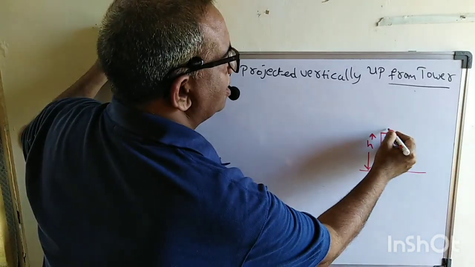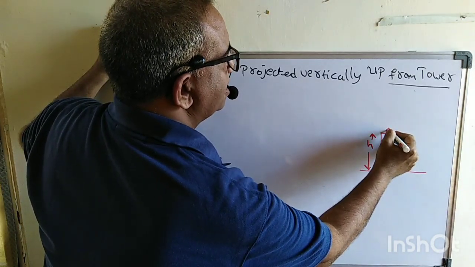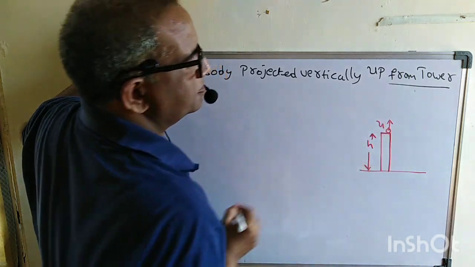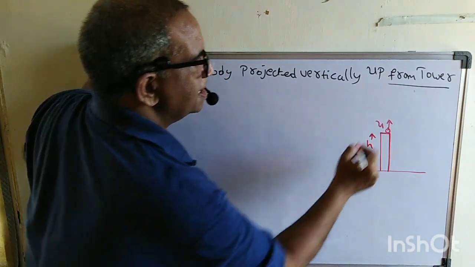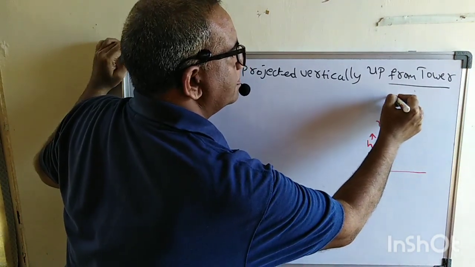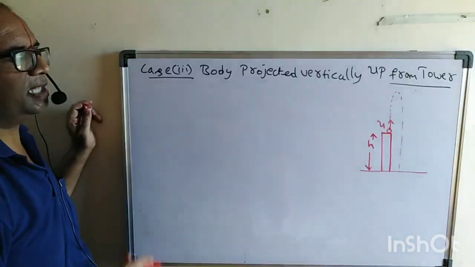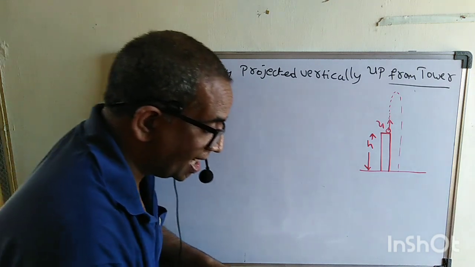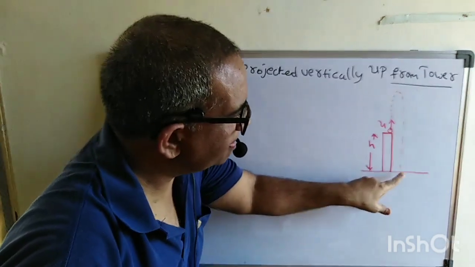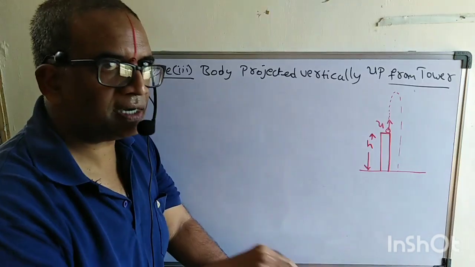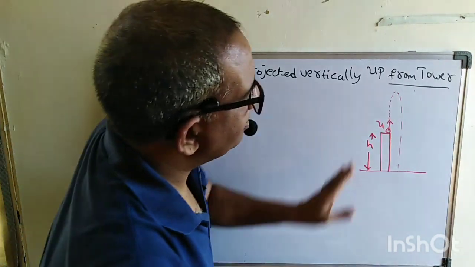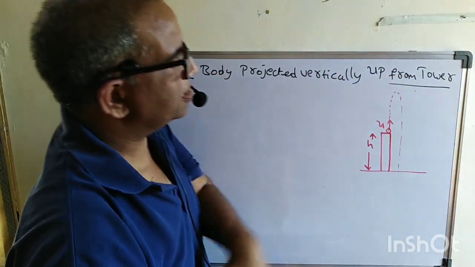From this tower the body is projected vertically up with a velocity u. Then the body will go up and come down. You need to calculate its velocity by the time it reaches the ground, and also the time taken to come to the ground.